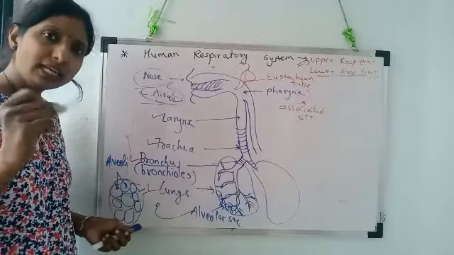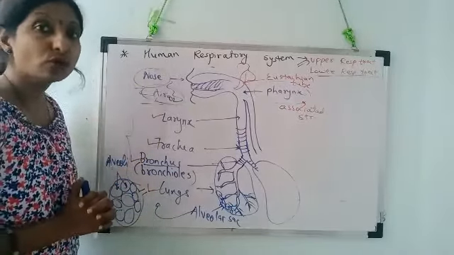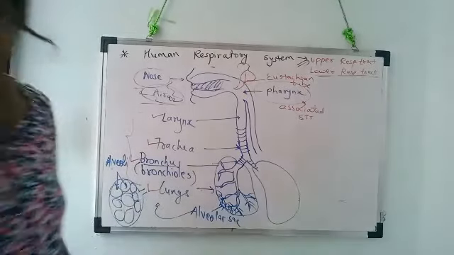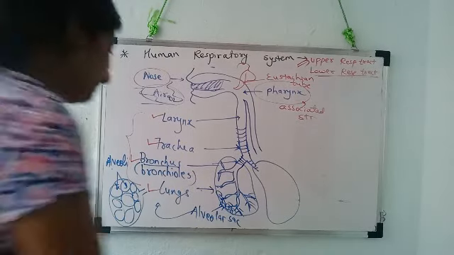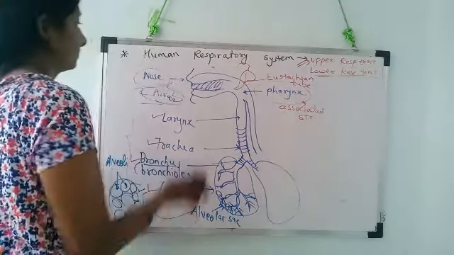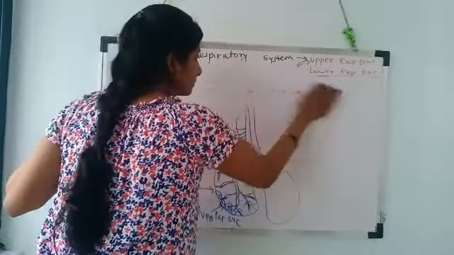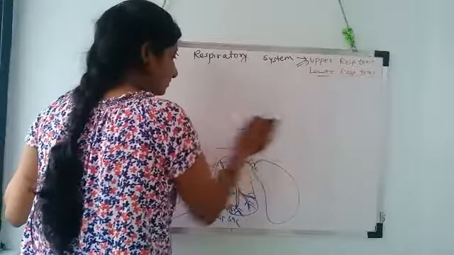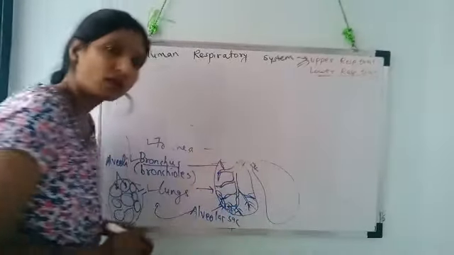Okay students, let us start with the upper respiratory tract. We will talk about the nose.